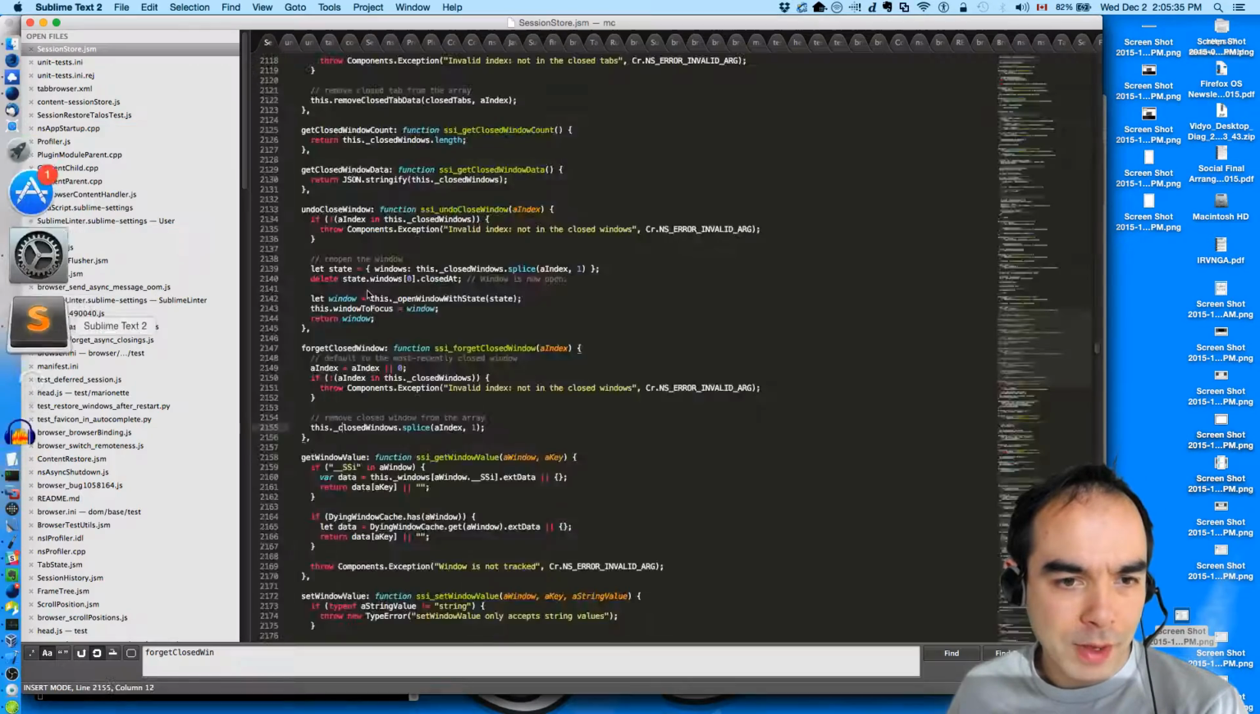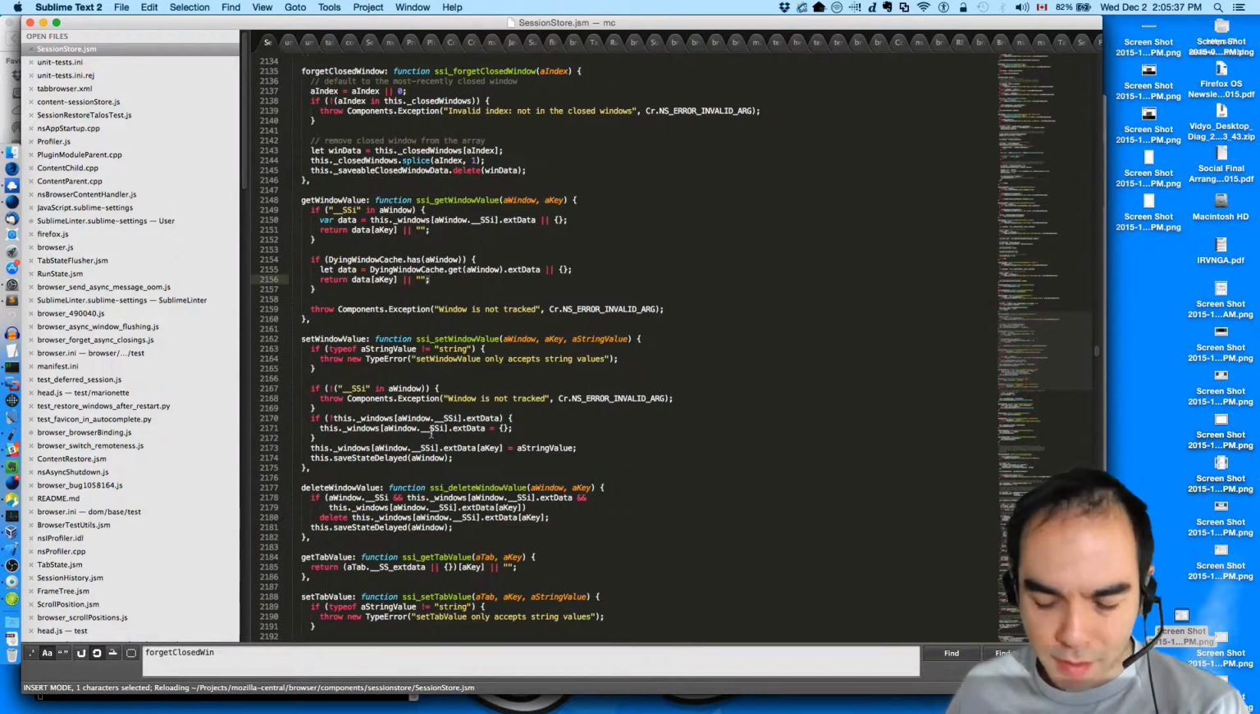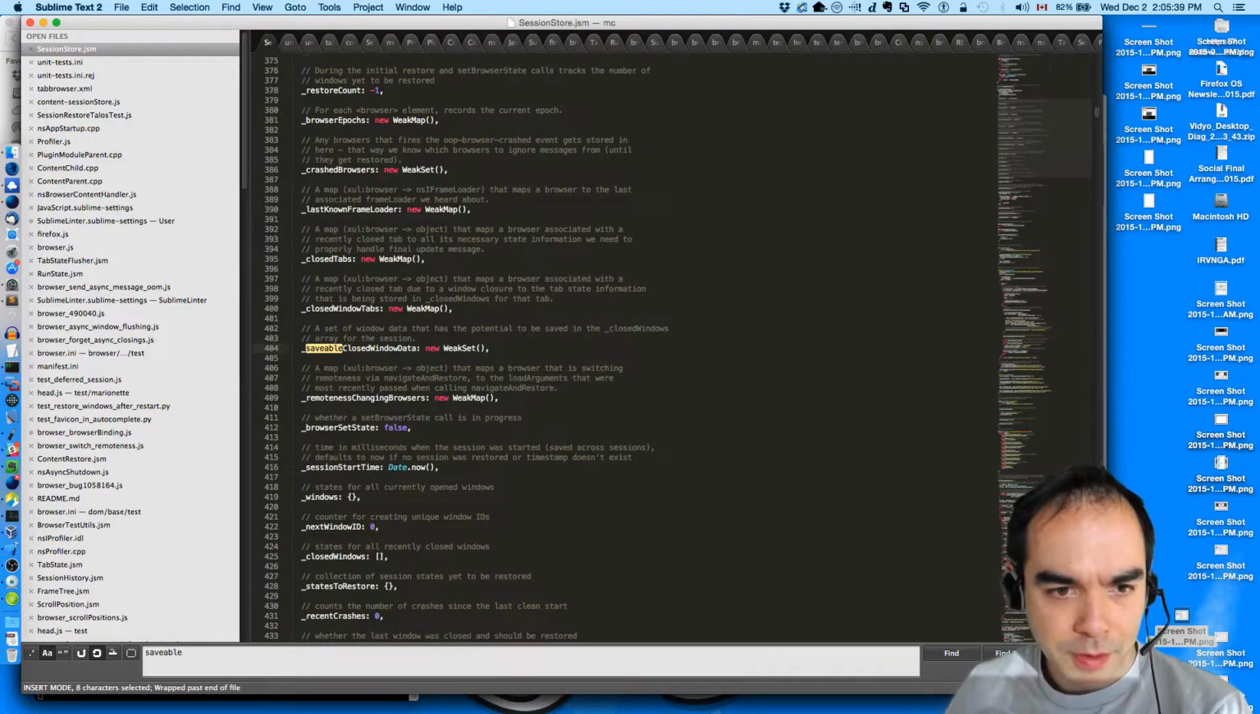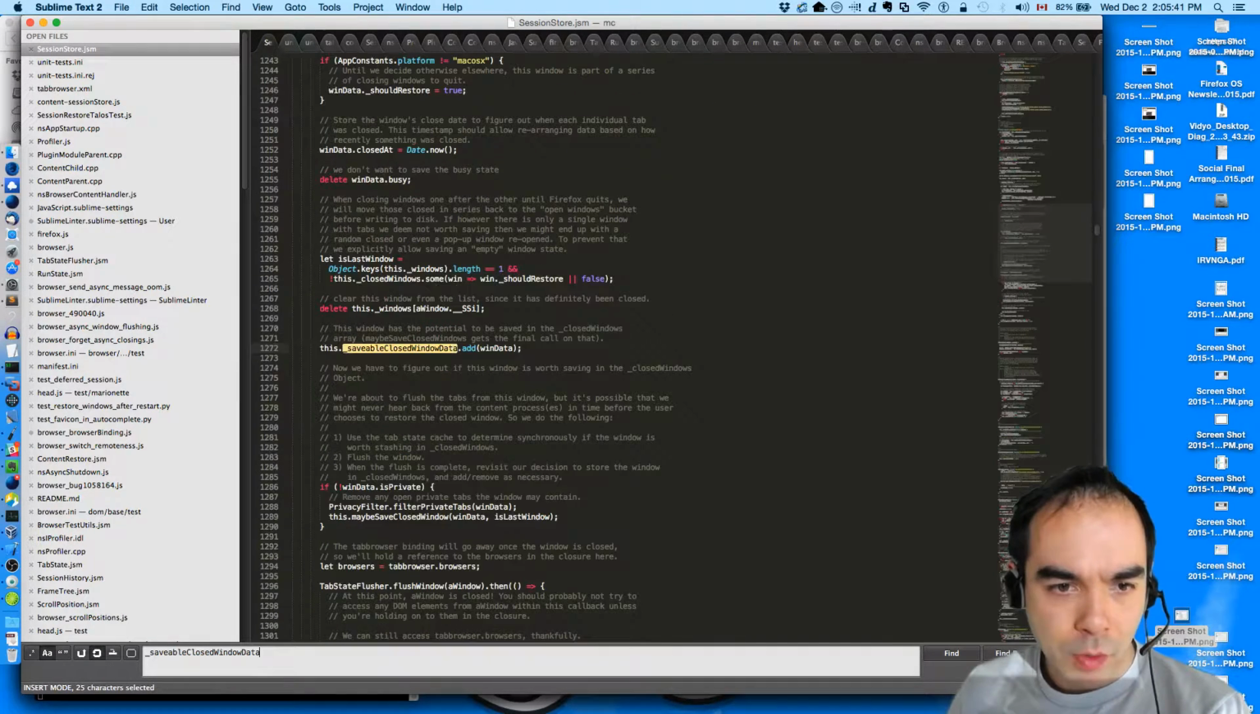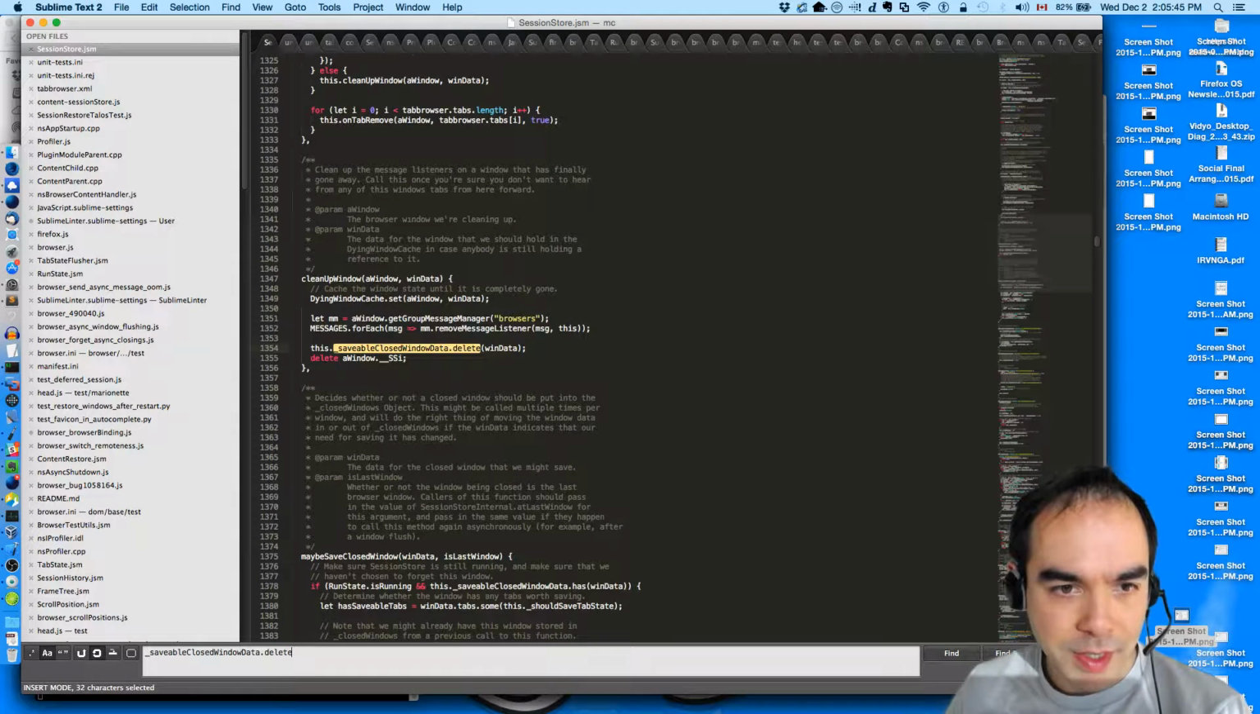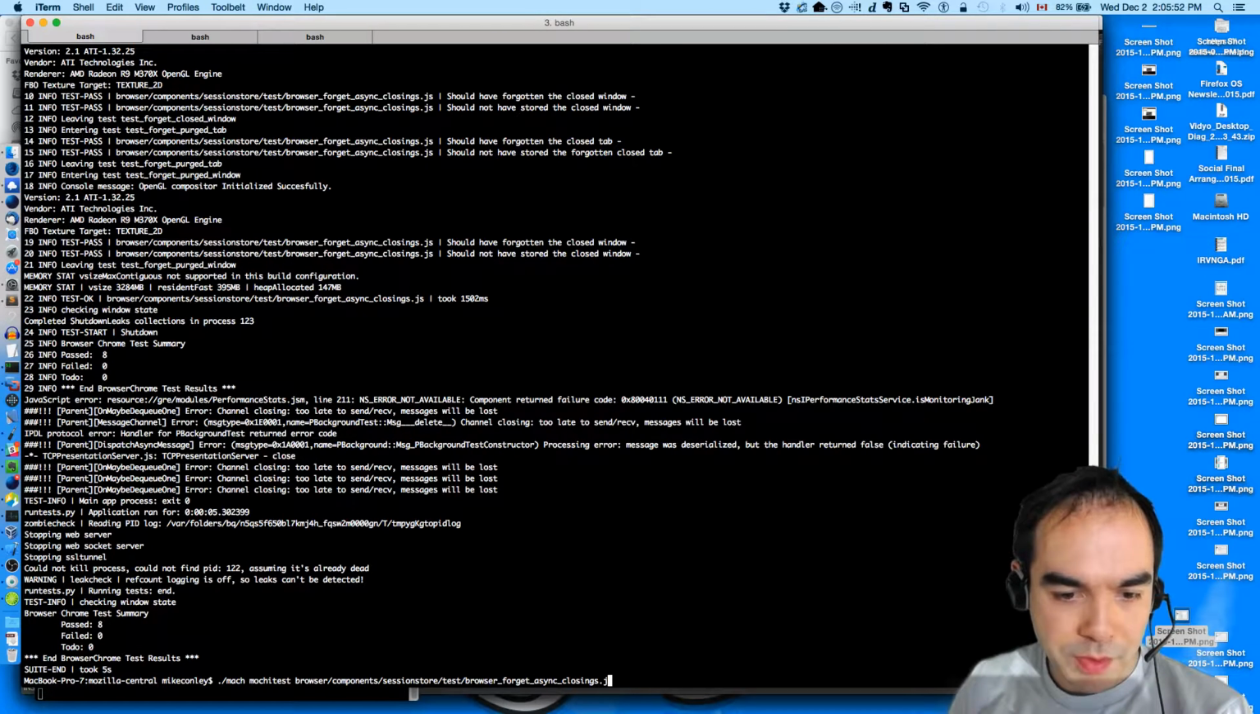Now, before I forget, there was something else I was thinking of: savable closed window data. Where do we delete this stuff? In a couple of places. We delete it when we clean up the window. Yeah, anytime. Okay, we're doing the right thing. So let's run the whole suite of tests.